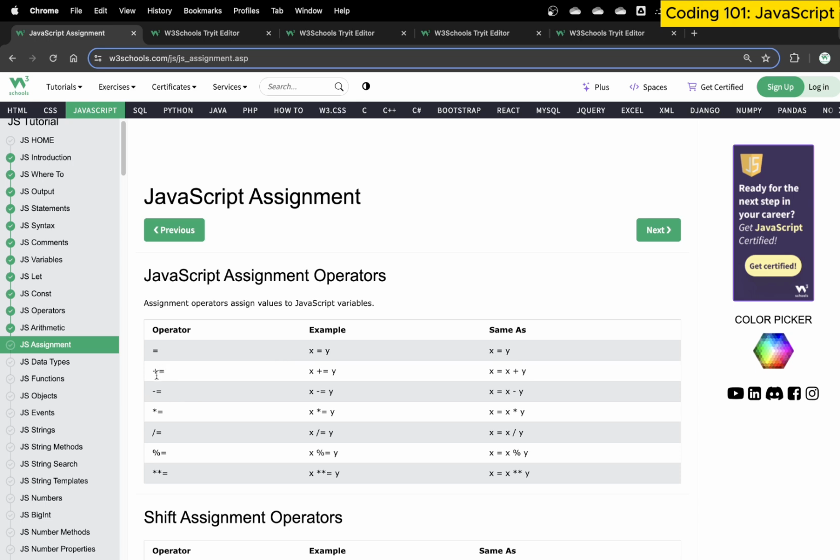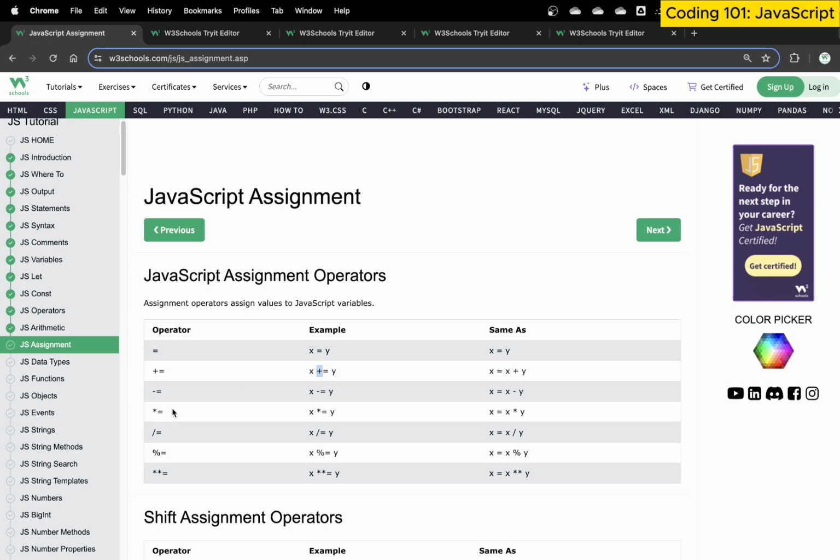Then we have a plus equals to operator. This is a shorthand increment operator that's equivalent to x is equals to x plus y. What this means is take the value of x, add it with y, and whatever is the answer, assign it back to x. This is a typical thing. But in JavaScript, we can use this shorthand operator to do the same. So x plus equals y means take the value of x, add it with y, and assign it back to x.